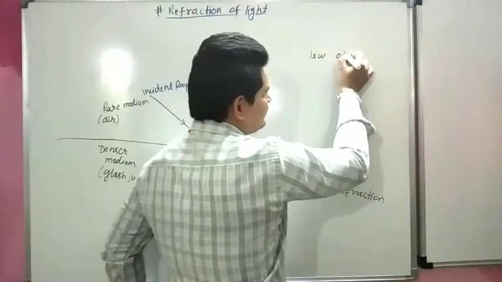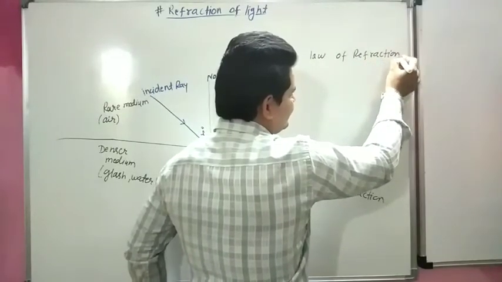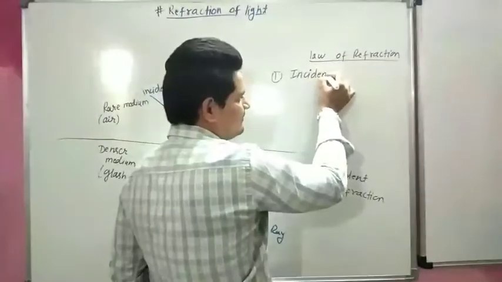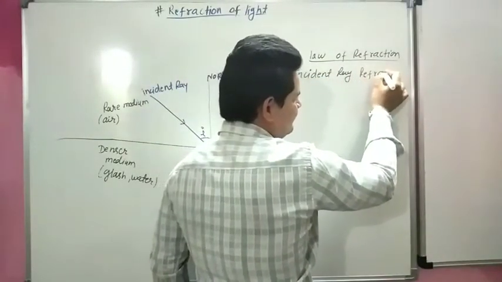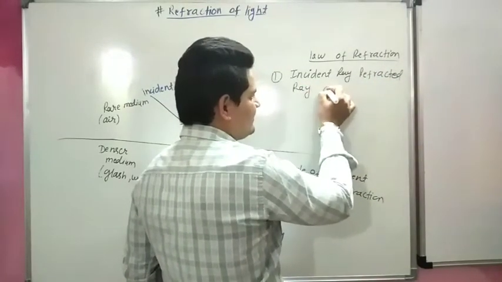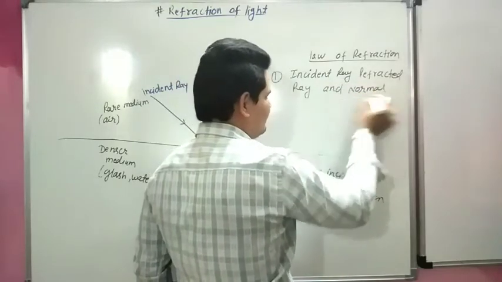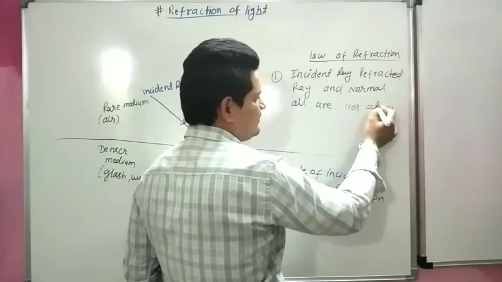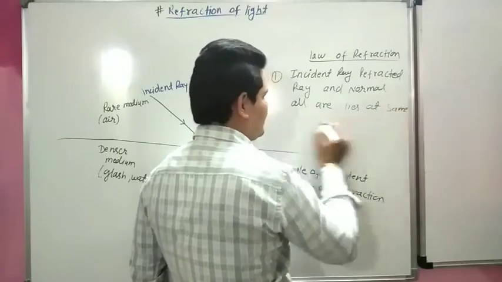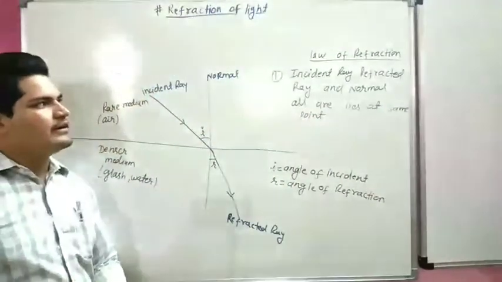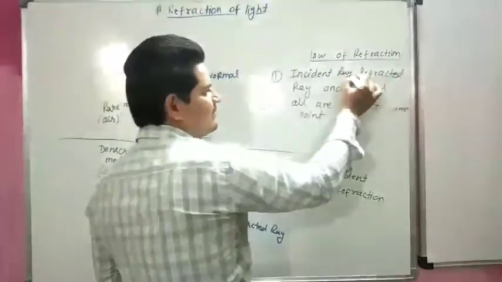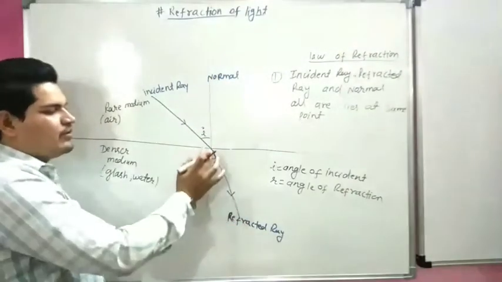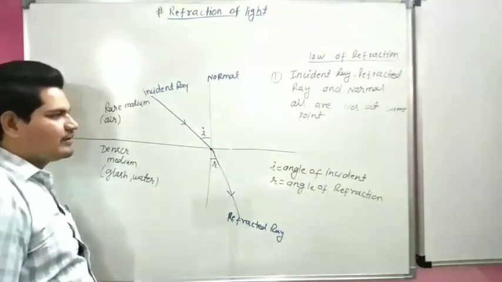So our topic is the law of refraction. First law: the incident ray, refracted ray, and normal all lie at the same point. This is our first law. It means this is the incident ray, this is the normal, and this is the refracted ray. All lie at the same point. This is our first law.